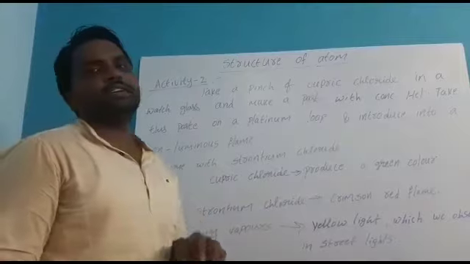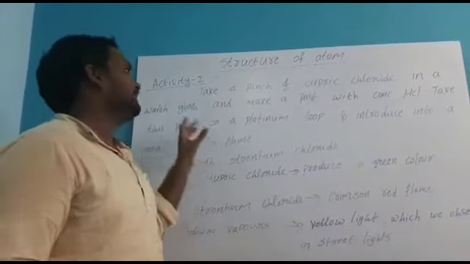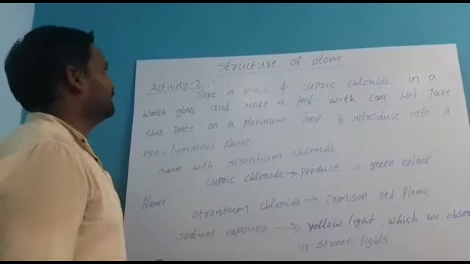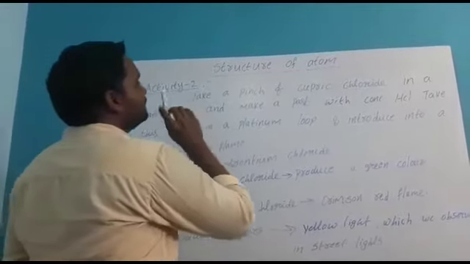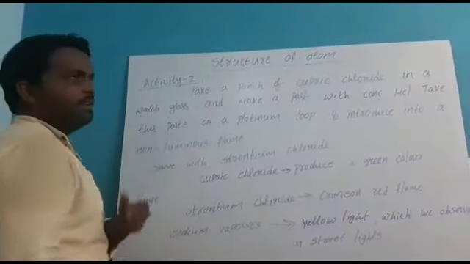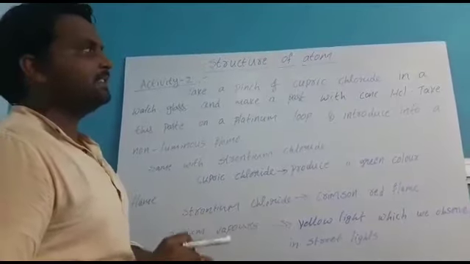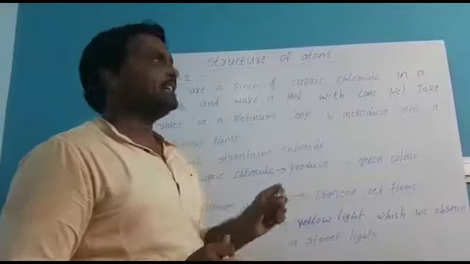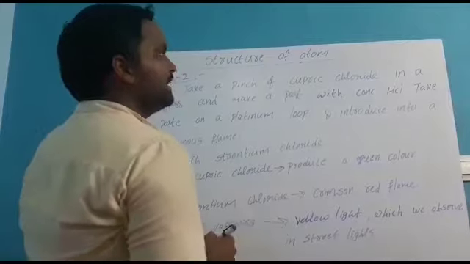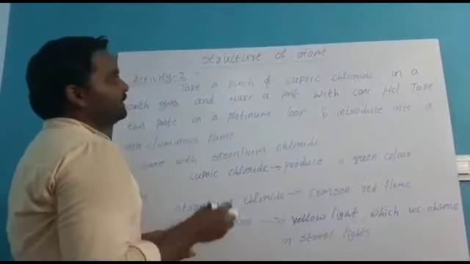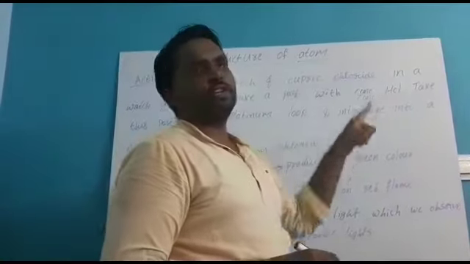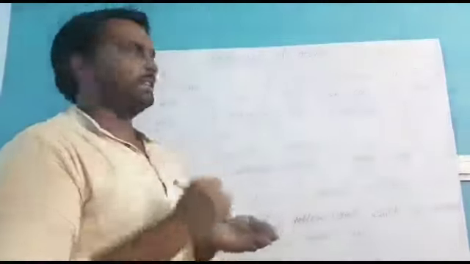Activity 2 is in your textbook. Read it, this activity 2 is very important, so check it once in your textbook. Here the textbook says: take a pinch of cupric chloride in a watch glass. In that watch glass take some cupric chloride and make a paste with concentrated HCl, hydrochloric acid. So take a small quantity of cupric chloride, add hydrochloric acid to it and make a paste.